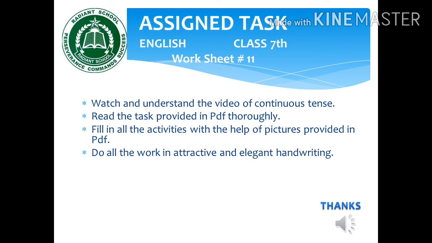Now, I truly expect that you have got an idea of this tense. Please try to avoid cramming and try to develop your concept. So your assigned task is displayed in front of you, and your assigned task is you are going to fill all 5 activities with the help of the given answer copy in your workbook. Kindly make sure that your written task is tidy, elegant and mistake-free.